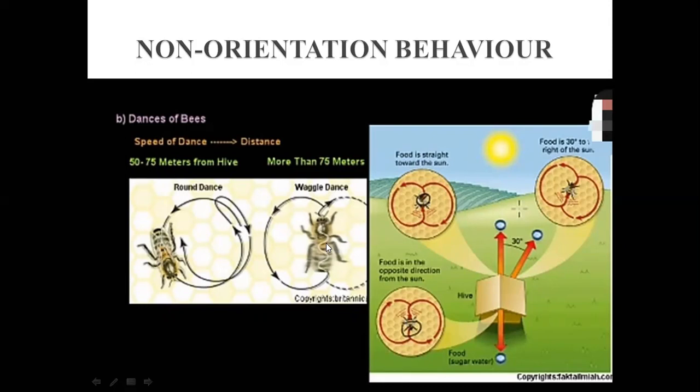But sometimes the honeybee shows the waggle dance, like this zigzag dance, right? And this movement shows that it has collected the nectar more than 75 meters away from the hive. So this is a fixed pattern. Their round dance or their waggle dance shows from how much distance they have collected the nectar. So this is also instinct. And here you can see that this is the hive, right?